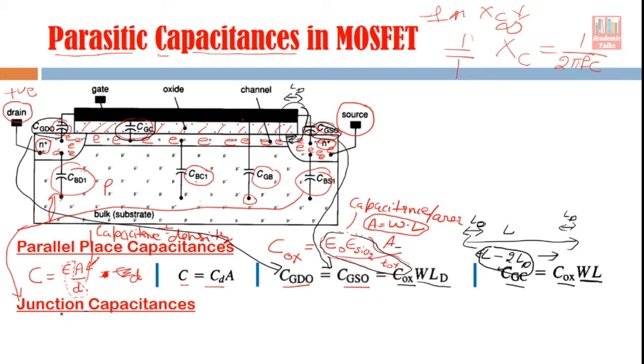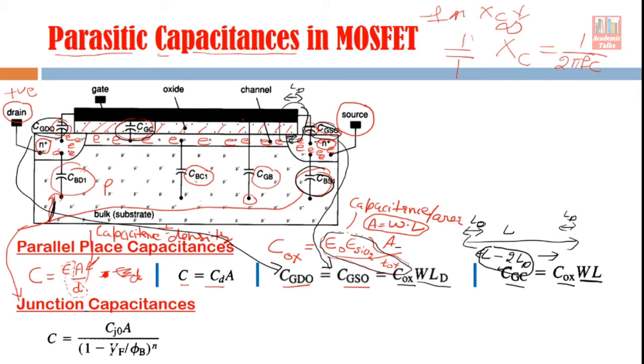Now let's go to the second type of capacitances, junction capacitances. They are marked here. This bulk drain capacitance, which is between drain and bulk, and the second capacitance is source bulk capacitance. They are junction capacitances. There is a PN junction, and the value of this capacitance is given by this formula. And since they are junction capacitances, in case of a PN junction, if you change the applied voltage, the depletion region width changes, so the capacitance changes. In the same way, these junction capacitances are a function of the voltage.